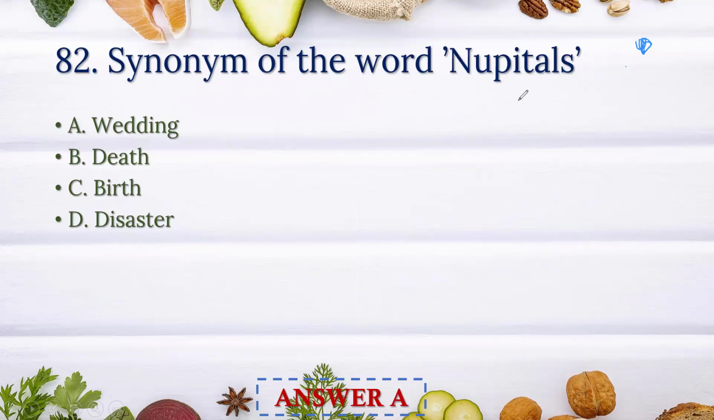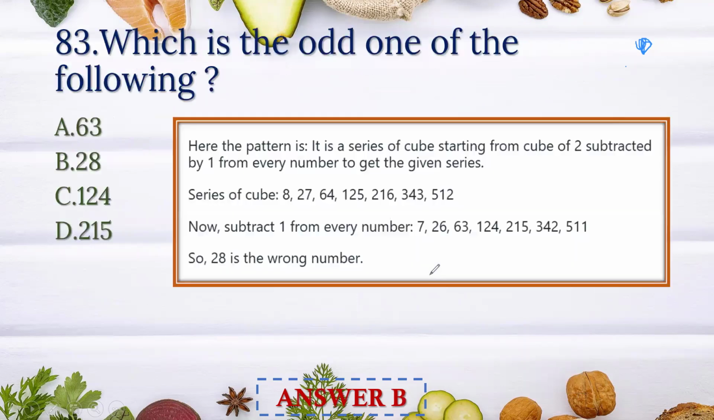Synonym of the word nuptials. It is wedding. Which is the odd one of the following? So here they have given a pattern. Here 63, 28, 124, 215. Above, which is the odd one?